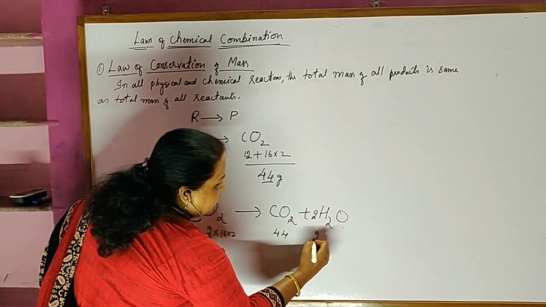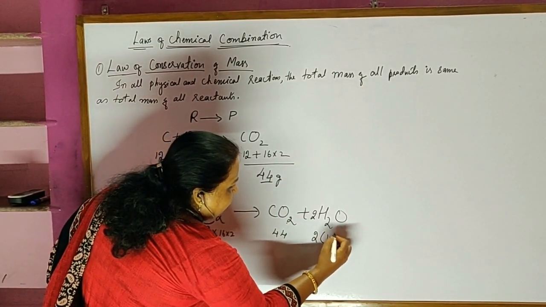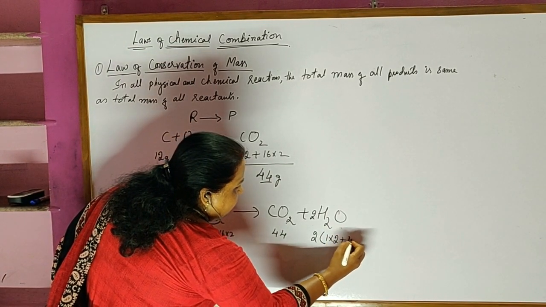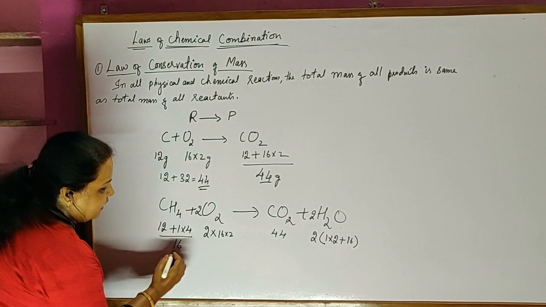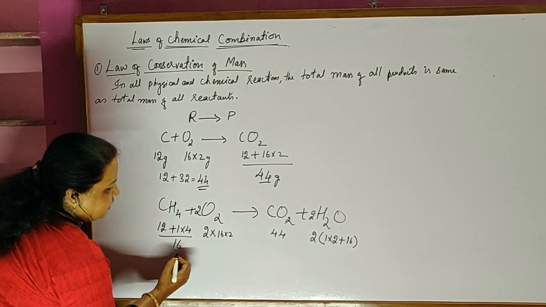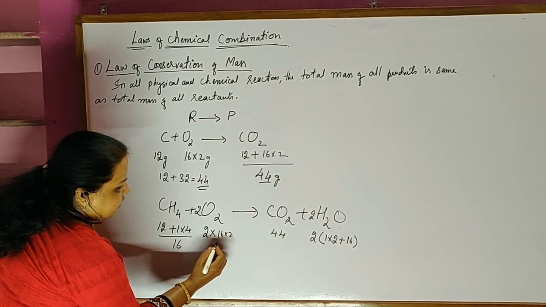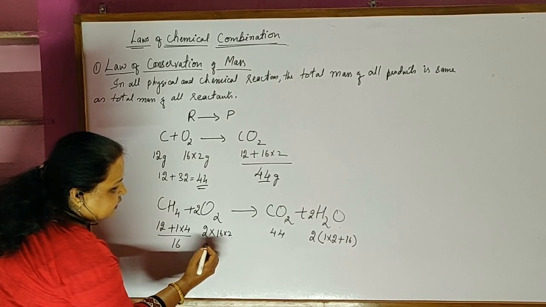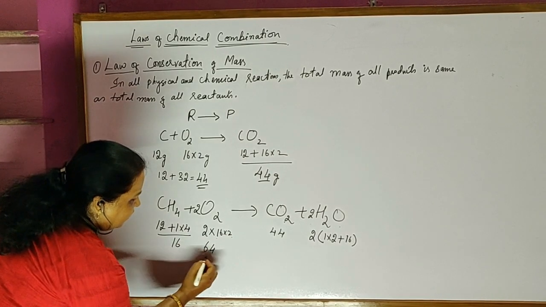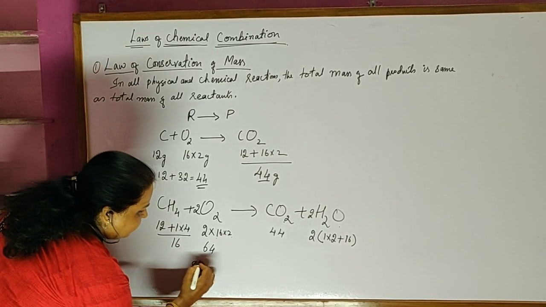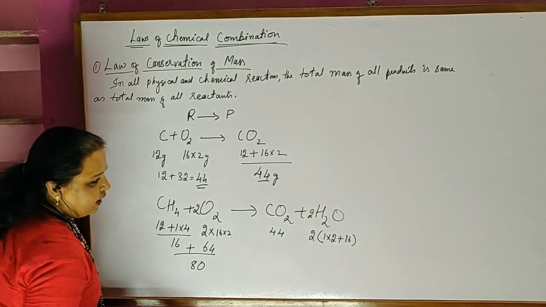For water, 2 into 1 for hydrogen is 2, plus oxygen 16. Here methane is 16 and oxygen is 16 into 2, 32, and 32 into 2 is 64. Adding up, it is equal to 80.